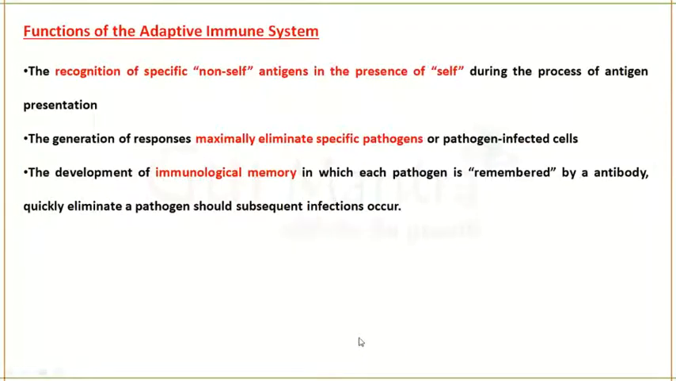What is the function of the adaptive immune system? The first is to recognize self cells and non-self cells. The second is to eliminate the pathogens completely, and the third is to form the immunological memory of the pathogen, so that if the pathogen enters again, it will be quickly eliminated.